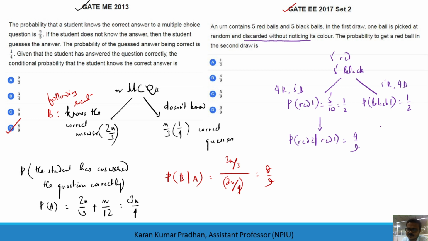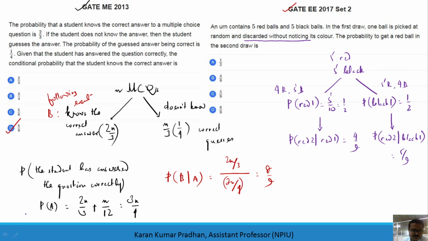So the probability of getting red in the second row given black in the first row will be 5 out of 9, because in the restricted sample space you have 5 red balls.